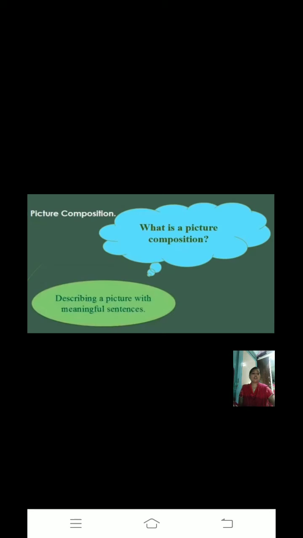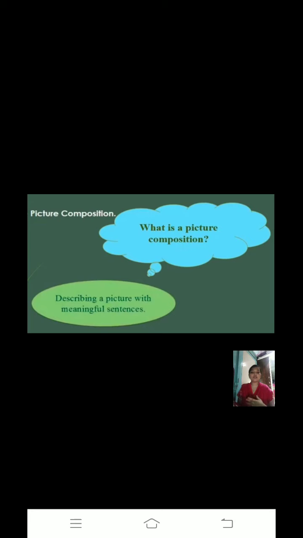In the writing skill, we are going to do a picture composition. I will explain how to write a picture composition. So what is a picture composition? Can anyone say what a picture composition is? Yes, describing a picture with meaningful sentences.